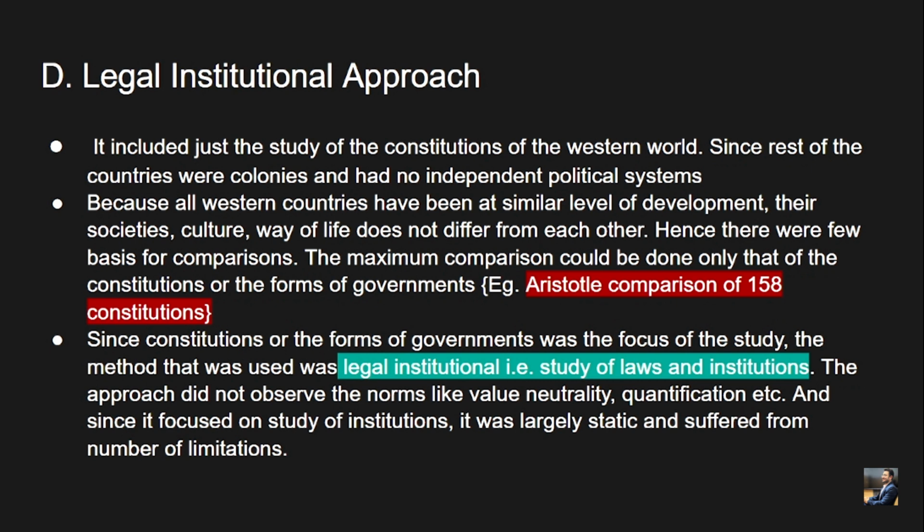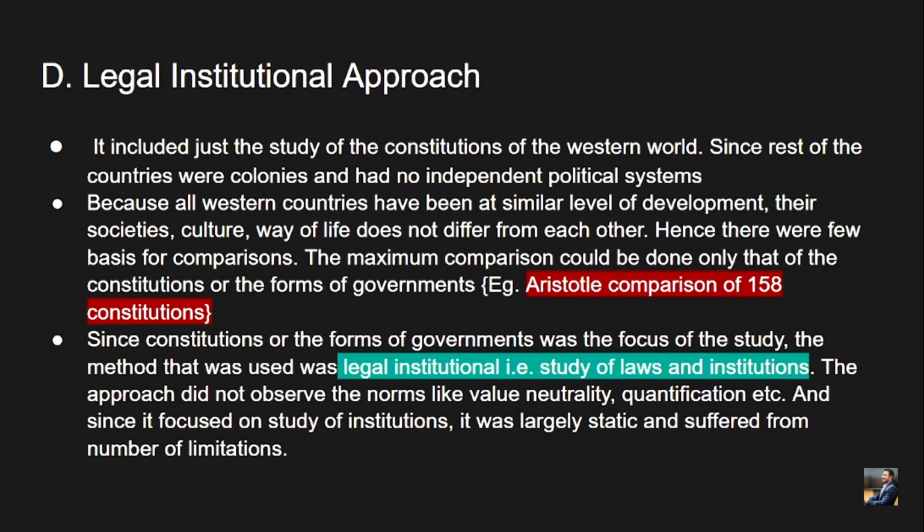It included just the study of the constitutions of the Western world, since the rest of the countries were colonies and had no independent political system. So it basically focused on the Western world, because the majority of the countries during those times were either colonies of Europe, or they were dependent. Hence it majorly constituted the study of the constitutions of the Western world, like UK and US.